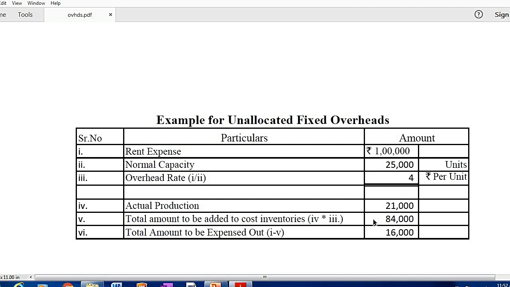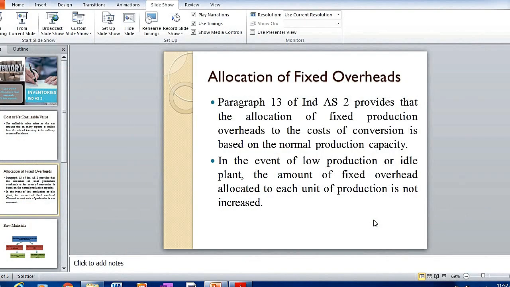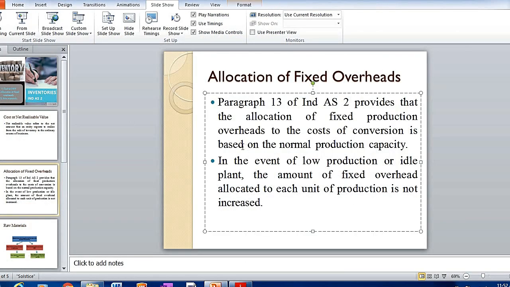Now what do you mean by capitalizing my fixed overhead? It means to add to my cost of the product, to recover that from my customers. So this 16,000 will be expensed out, because generally what we do is allocate fixed overhead on the basis of normal capacity, as it is written in Ind AS. See, here it is. On the basis of the normal production capacity.